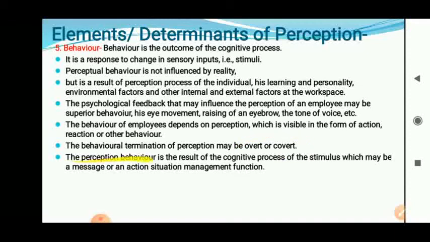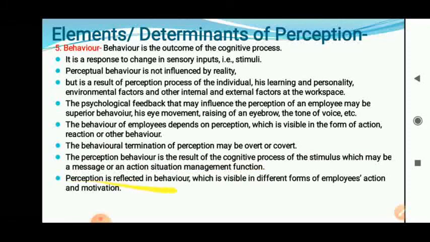Perception behavior is a result of the cognitive process of a stimulus. Try to understand: perception behavior is the result. Cognitive process means whatever information you receive and understand, on that basis perception behavior is carried out. So perception behavior depends, as a result, on the cognitive process of a stimulus. Stimulus means information. Whatever information you receive, you understand, whatever knowledge you get from that information, on that basis your perceptual behavior depends. So here it is given: message. Stimulus is nothing but the message, the action that is going to be carried out.